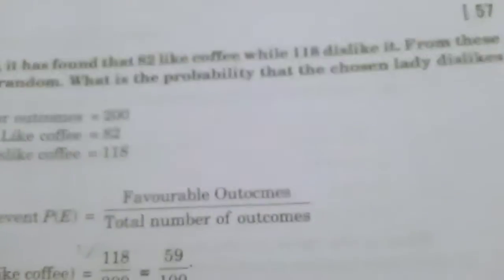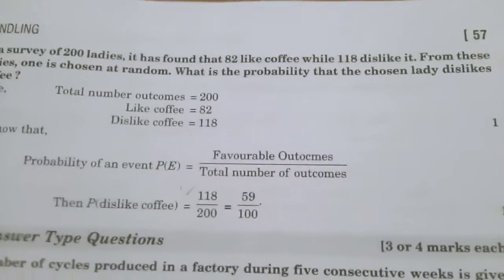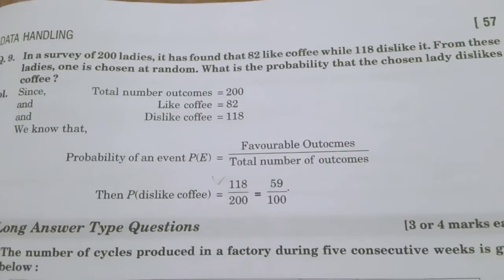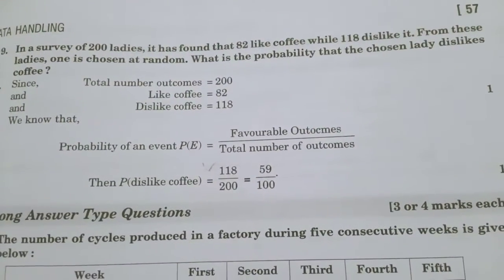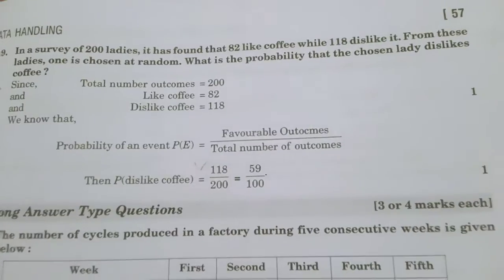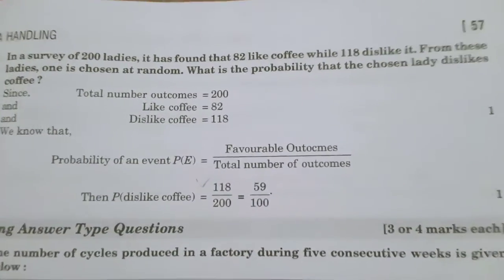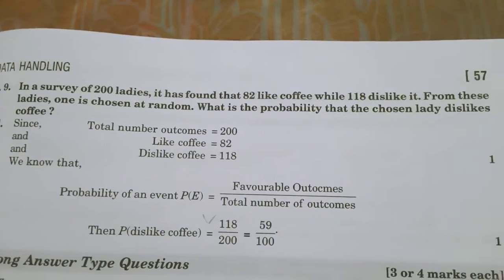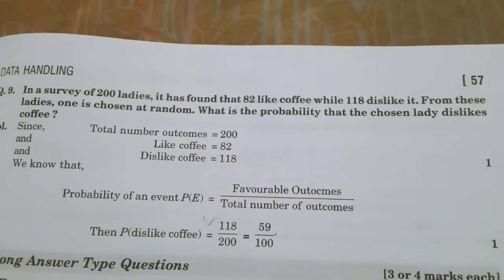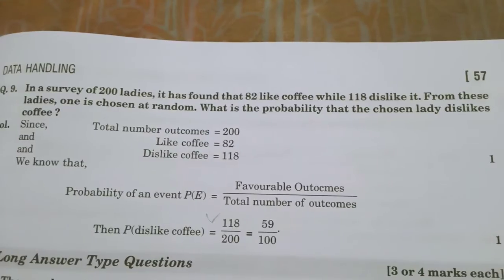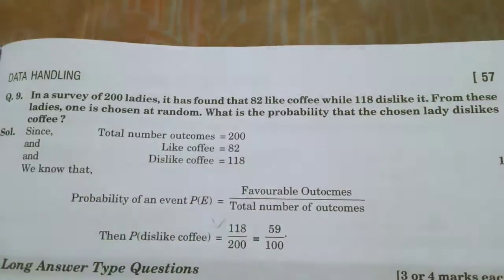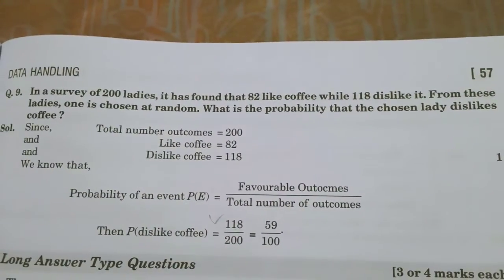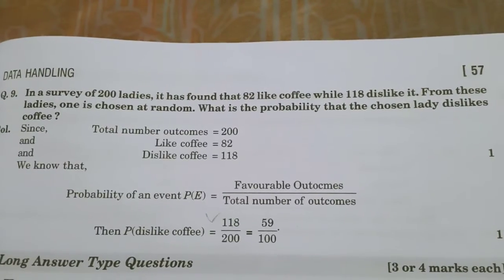And now we see one more example from probability. In a survey of 200 ladies, it is found that 82 like coffee while 118 dislike it. Out of 200 ladies, 82 like coffee, 118 do not like coffee, means dislike coffee.